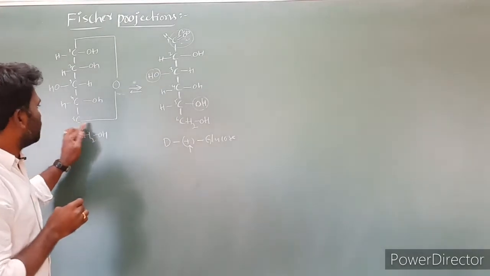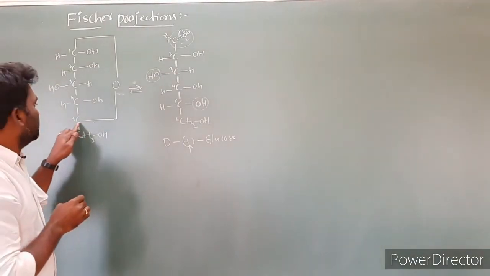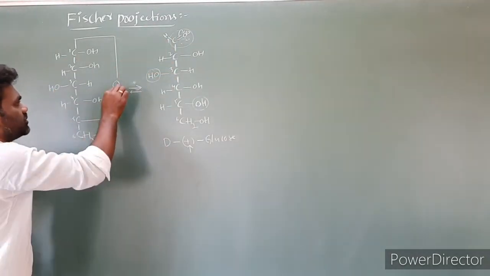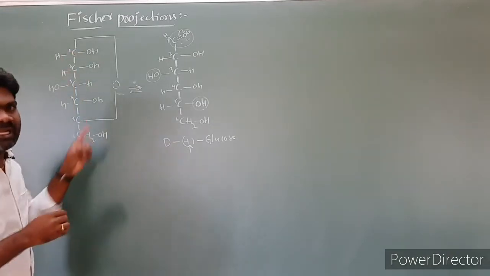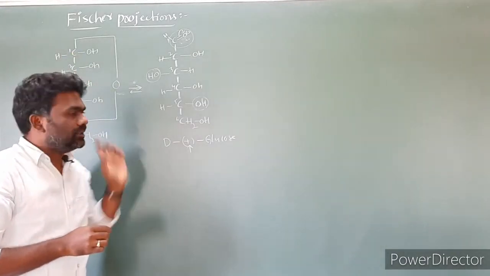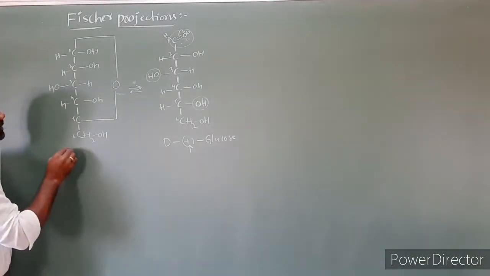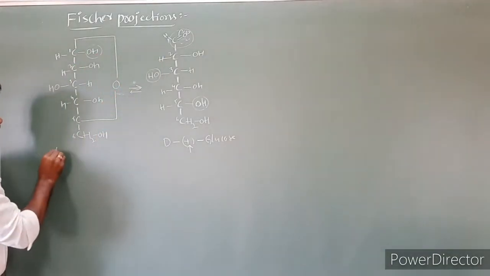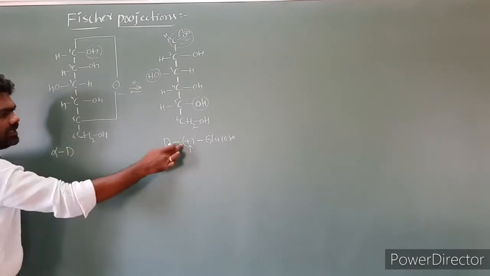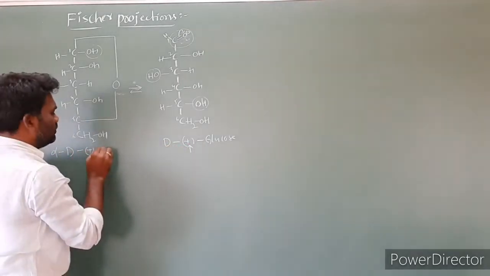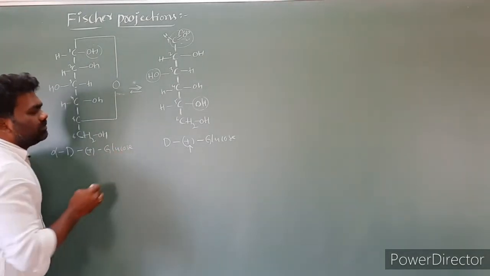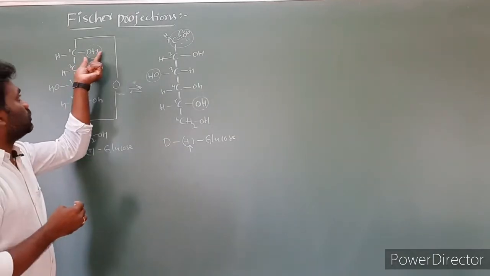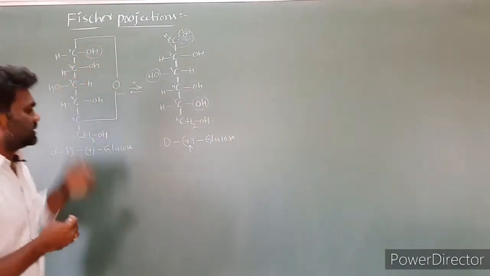The oxygen of the OH group at the fifth carbon is involved in the ring formation. This oxygen and the carbon of the aldehyde functional group form the ring. The ring contains 6 atoms, 1, 2, 3, 4, 5, 6. It is a 6-membered ring. Here, the OH group at the first carbon is present on the right side, so we call it alpha, and the remaining is D plus glucose. This alpha represents the OH group present on the right side, in this case at the first carbon.